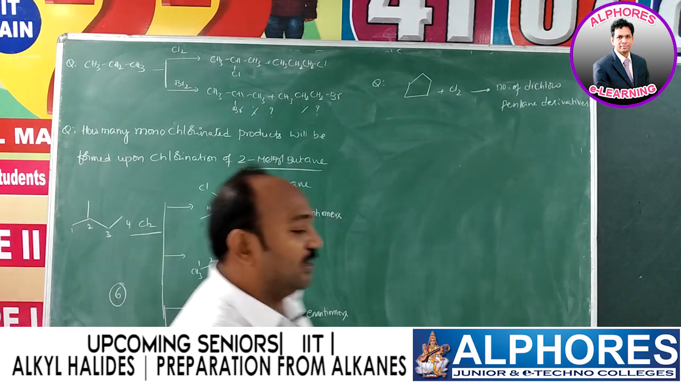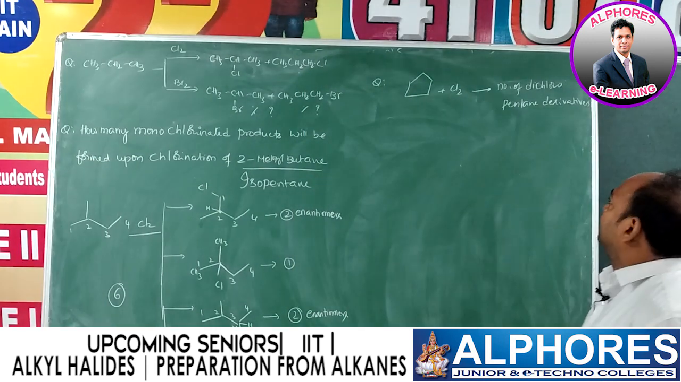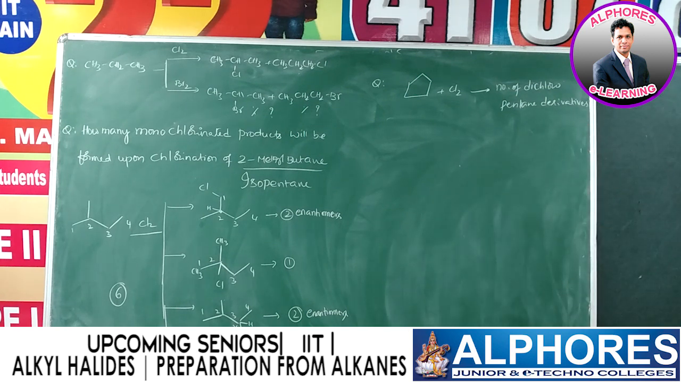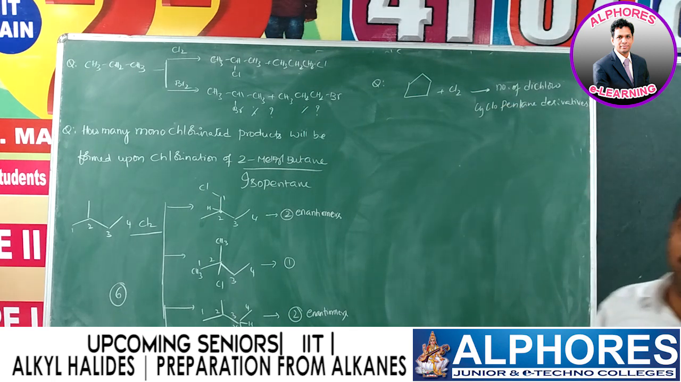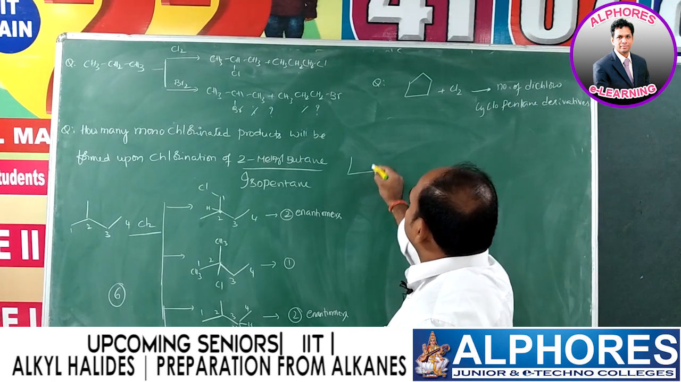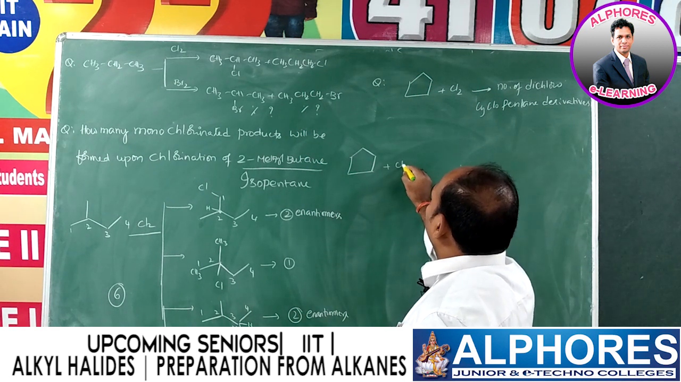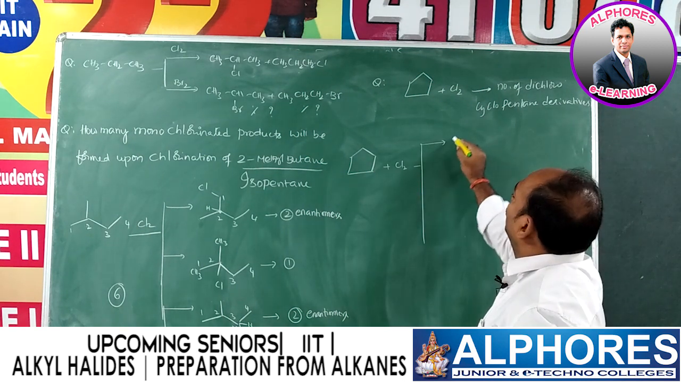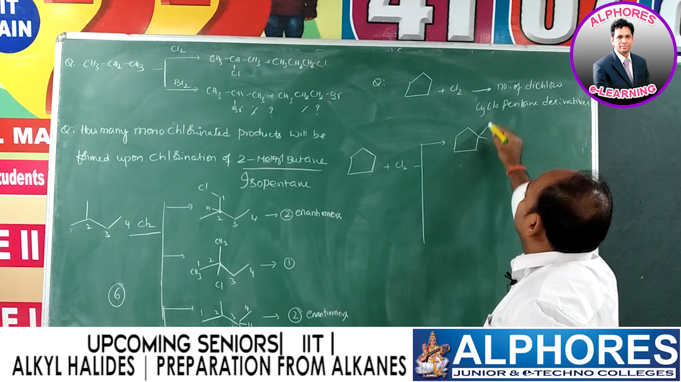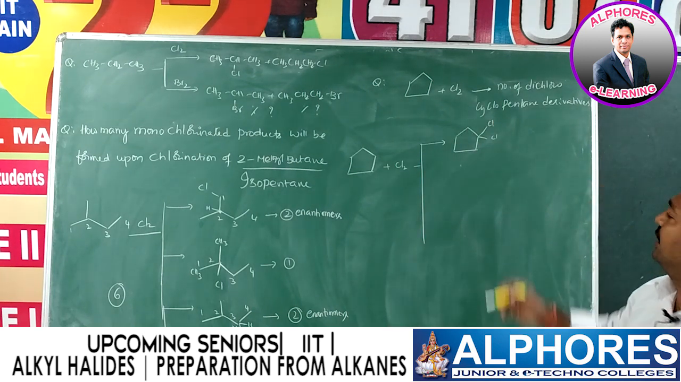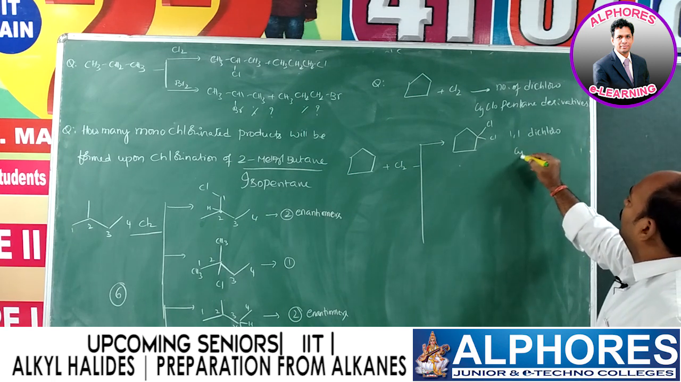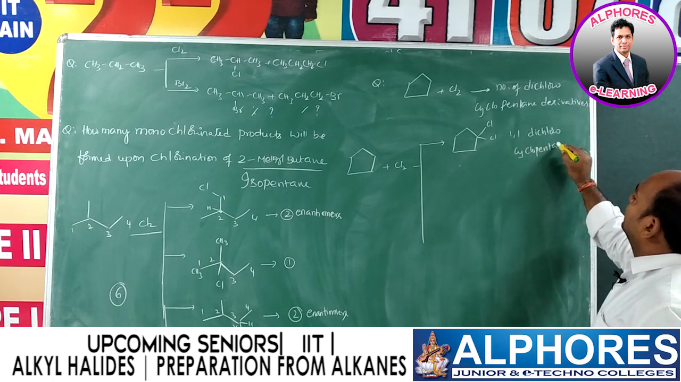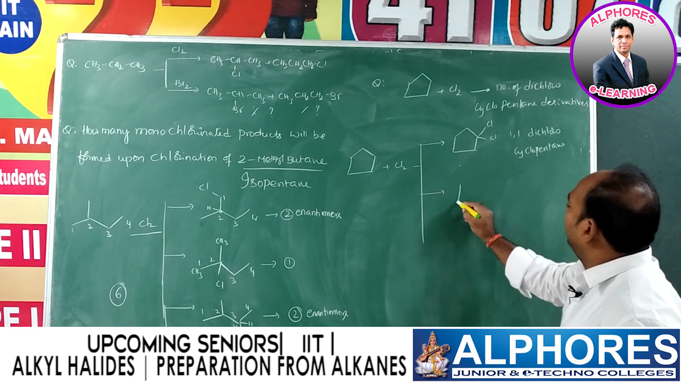Now one more question here. Cyclopentane upon chlorination, what is the number of dichlorocyclopentane derivatives? How many are you going to get? Let us verify again. Cyclopentane upon dichlorination, 2 chlorine atoms need to substitute here. Let us assume both are attached to the same carbon. That means this one is 1,1 dichlorocyclopentane. This is one product. And one more product here.